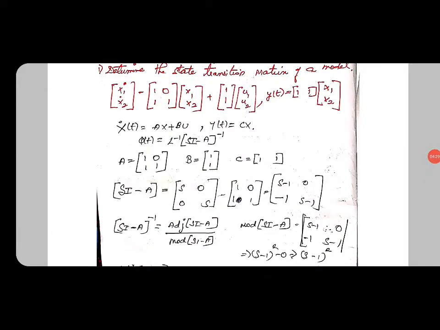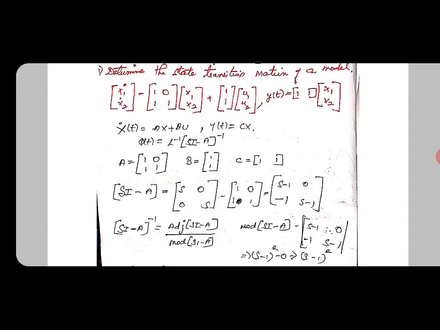You can see the first problem. Determine the state transition matrix of a model given by x1 x2 dot is equal to [1 0; 1 1] x1 x2 plus [1 1] u1 u2, and y of t equal to [1 1] x1 x2. From this equation we first need to take the data A, B, C. Here A is [1 0; 1 1], B is [1 1], and C is [1 1].